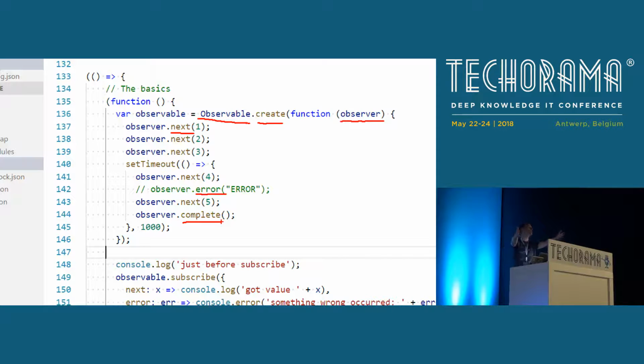Here it is. And it can be a result, an error, or the indication that we are done, that there will not be any further results here. This is the main concept of the observable, and the most important difference that is obvious at first if you take a look at this code is that an observable can return multiple results.